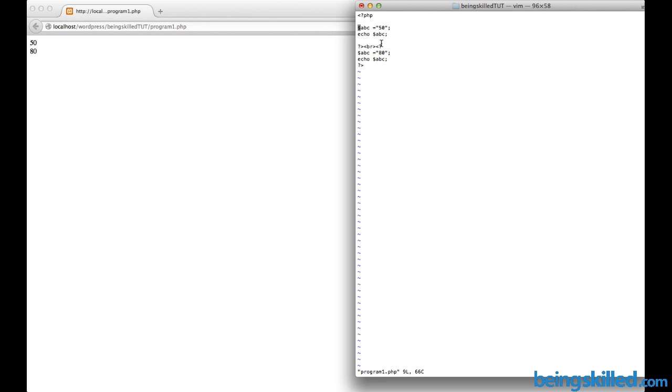First is single line comments. If you just type double slash, it means it is a single line comment. So now let's save it.